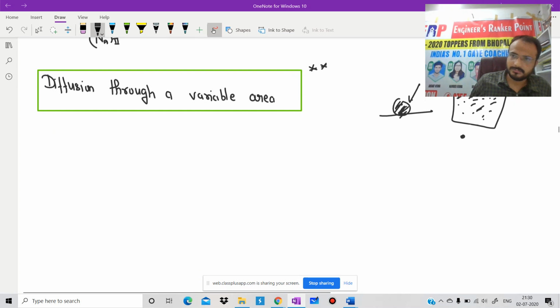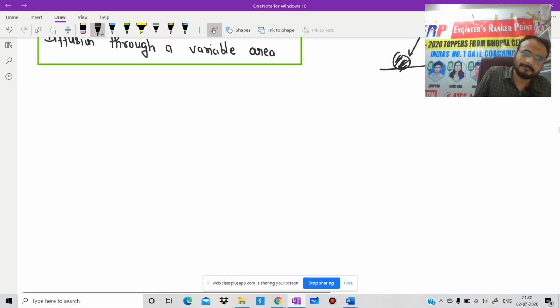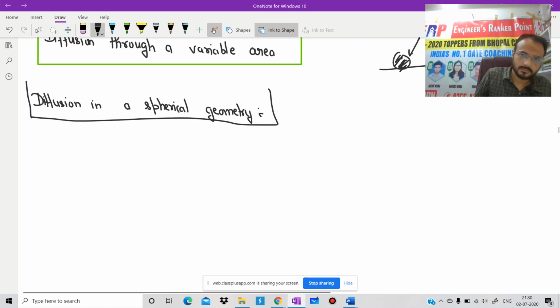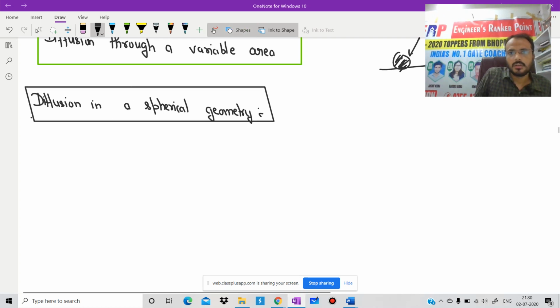Our case first: diffusion in a spherical geometry. Diffusion in a spherical geometry. Is it clear? First, I will draw a diagram, then we will proceed.